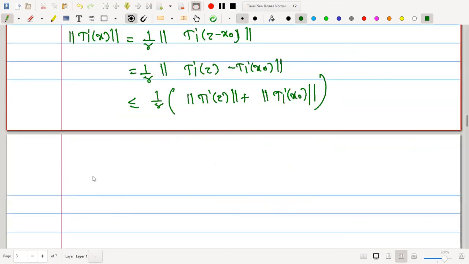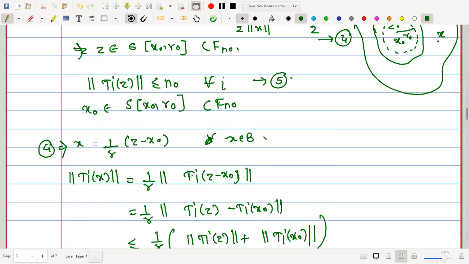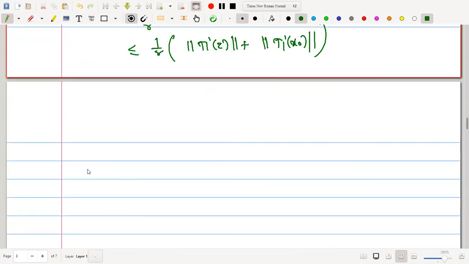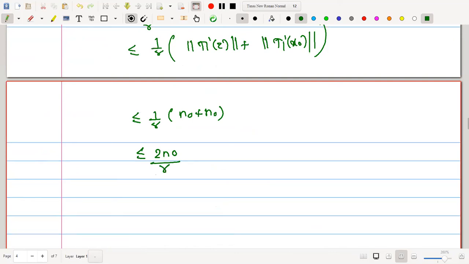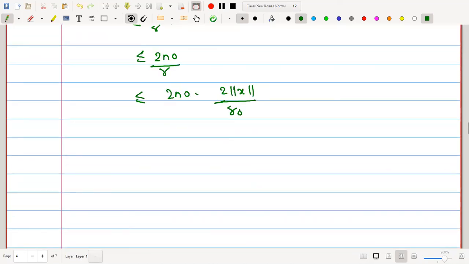But from 4 and 5, norm of Pi z is less than or equal to n naught, and likewise for x naught. This is less than or equal to 1 by r, n naught plus n naught. Therefore, it gives us together 2 n naught upon r. And if I substitute the value of r also, this is 2 n naught upon 2 norm of x upon r naught.